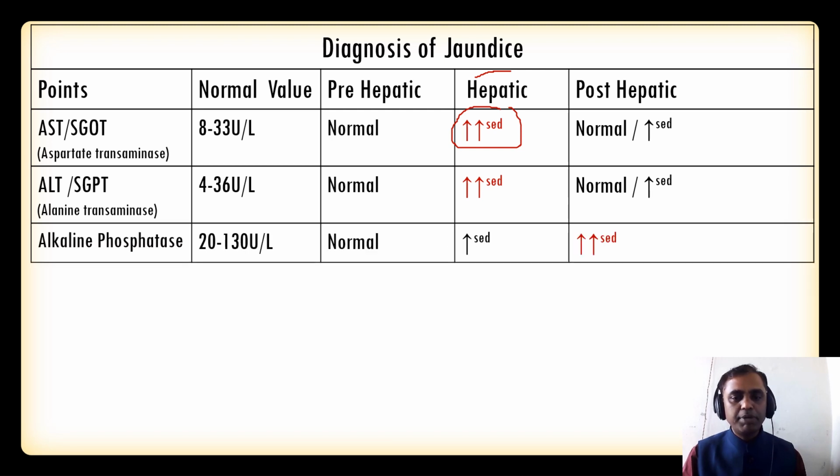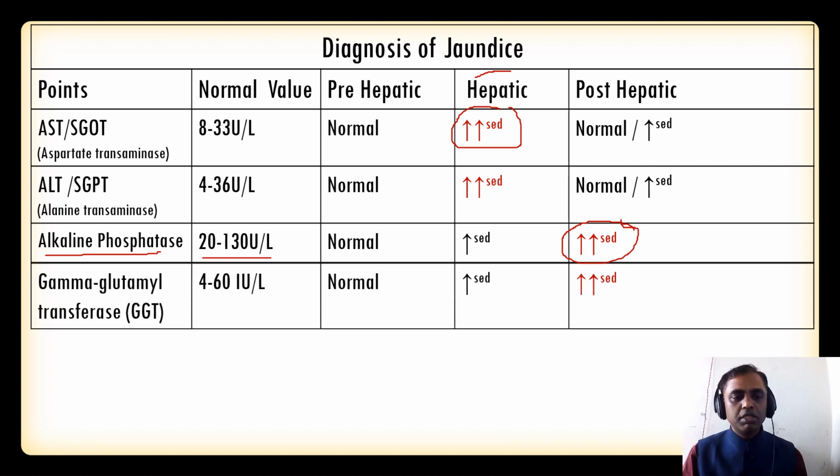And alkaline phosphatase is very important here. Alkaline phosphatase normal value is 20 to 130, and it is increased in post-hepatic jaundice. GGT normal is 4 to 60 international units per liter. Again, in post-hepatic jaundice the GGT will be increased. So all these will be the diagnostic criteria for the diagnosis of post-hepatic type of jaundice.